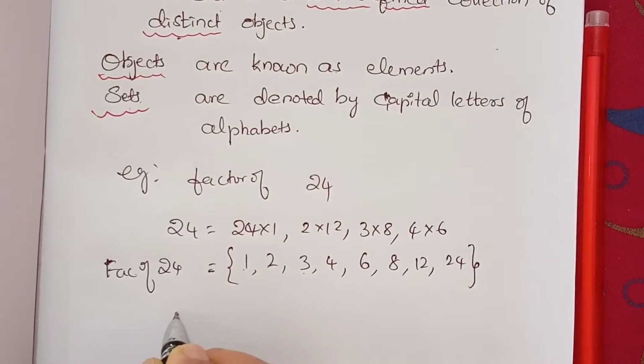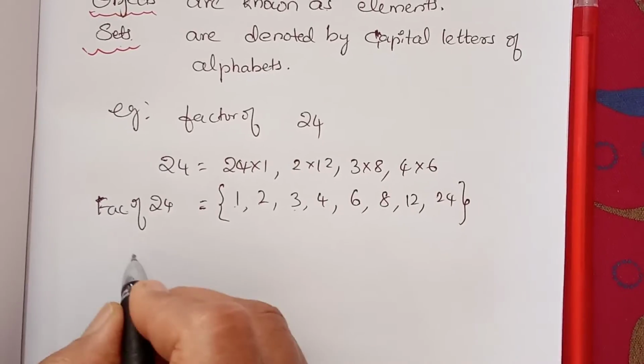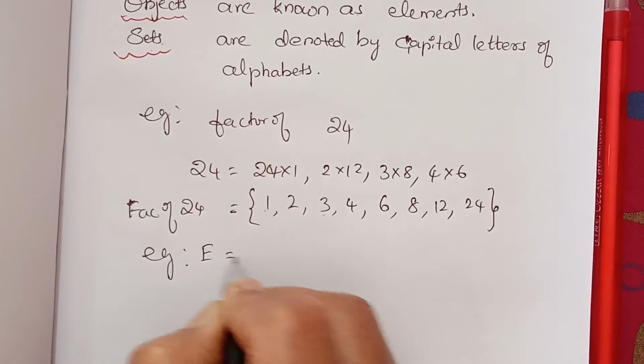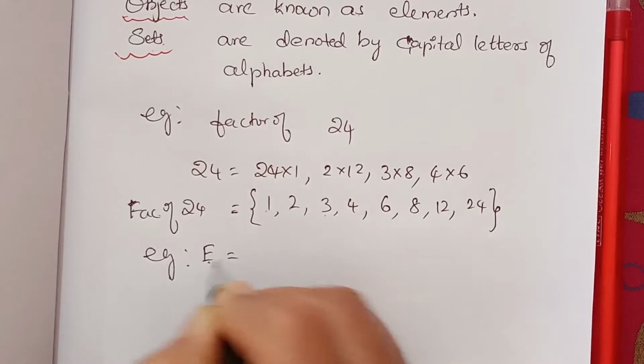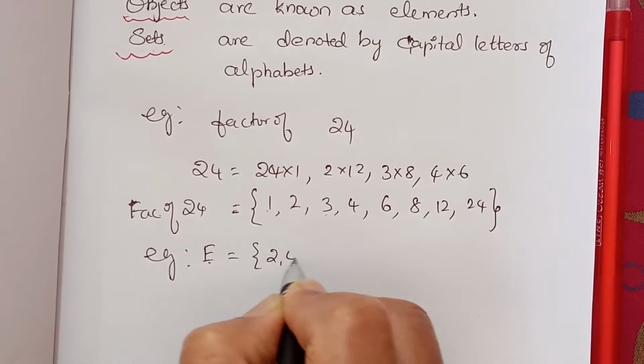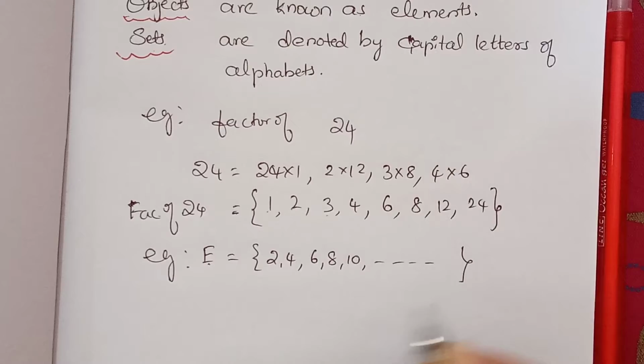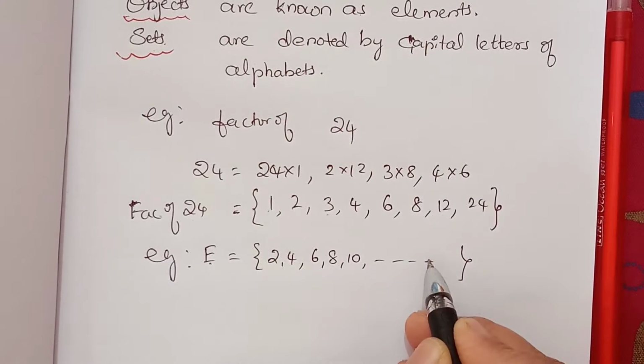Let's see a set of even numbers, another example I will explain. Capital E means the set of even numbers. If I write 2, 4, 6, 8, 10, and so on, these all are called even numbers.